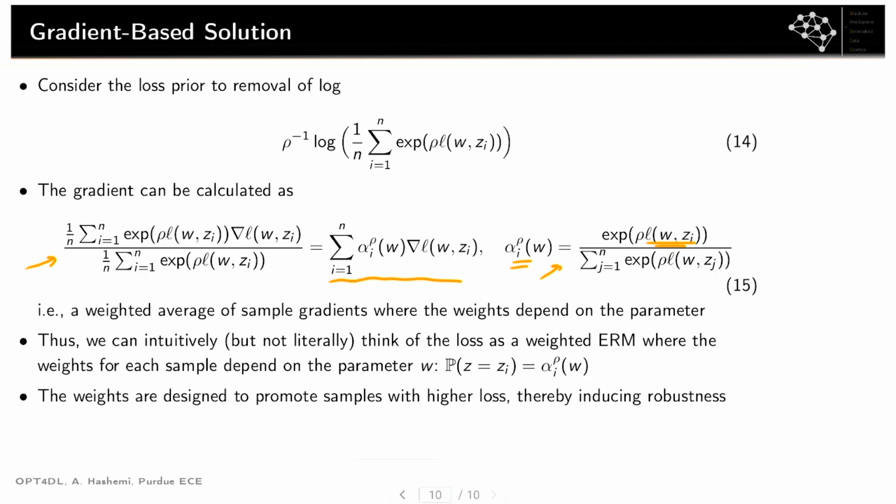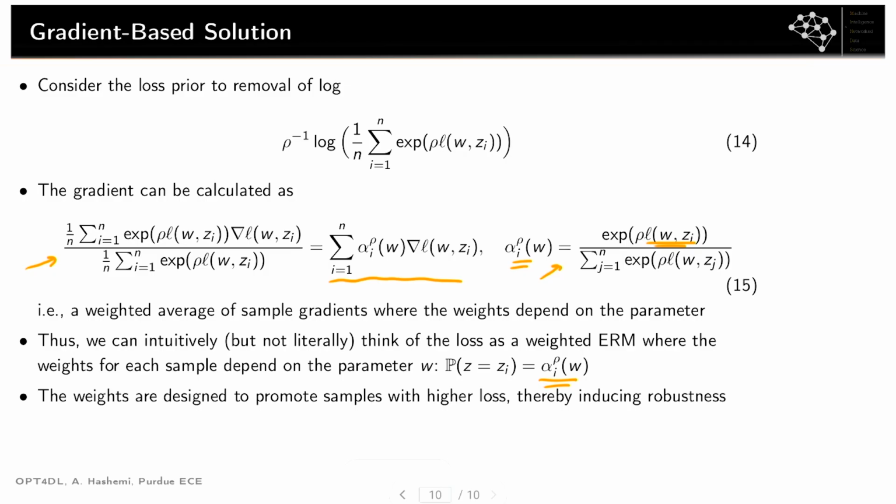So this again shows that we can think of our problem as a weighted empirical risk minimization problem, where the weight of each sample depends on the parameter as well. The weight is larger if the sample is suffering from a higher loss, and smaller if the loss value is small.